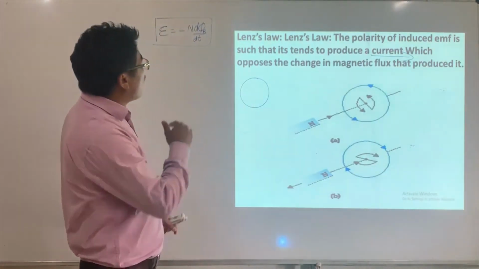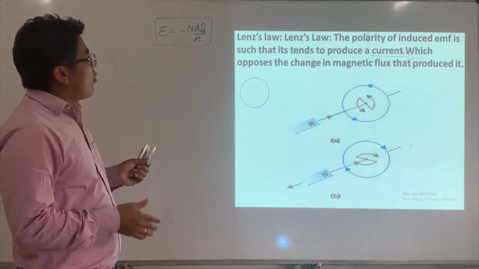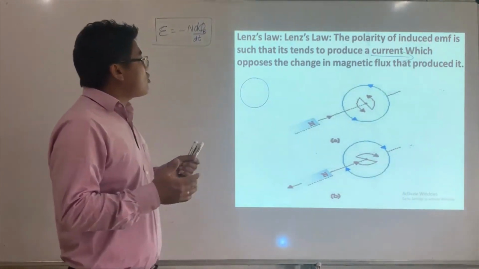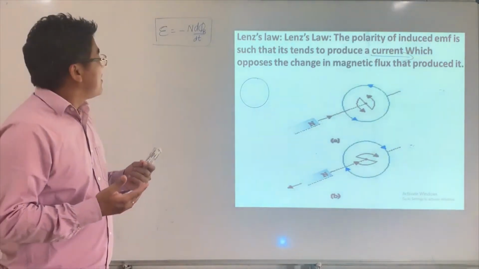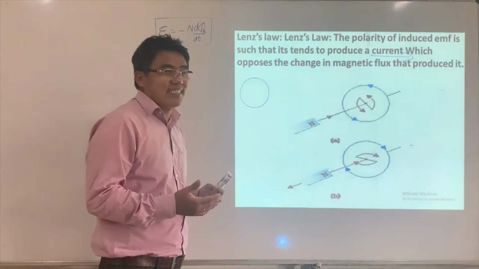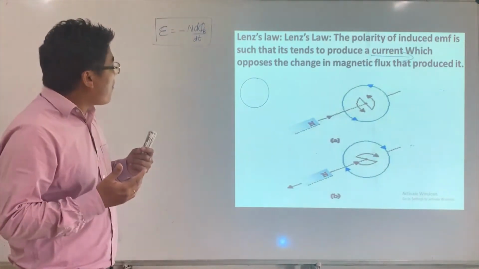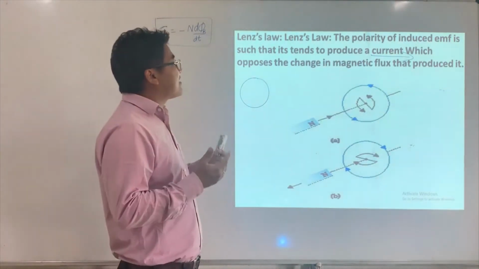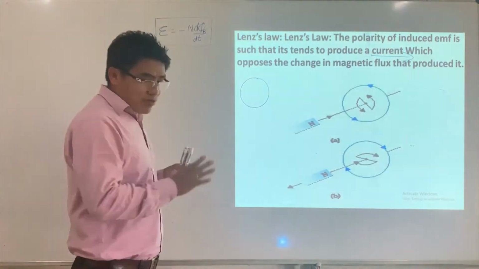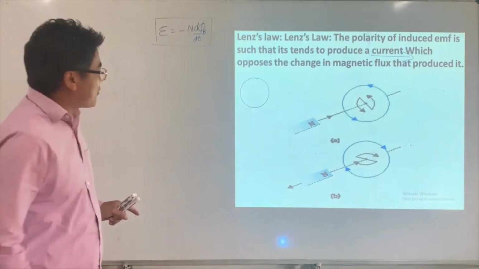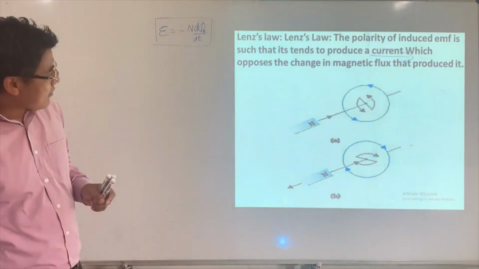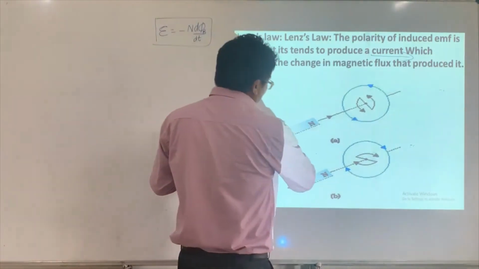The law says that the polarity of induced EMF is such that it tends to produce a current which opposes the change in magnetic flux that produces it. Don't worry, I'll explain it with greater detail. So this is what I have.